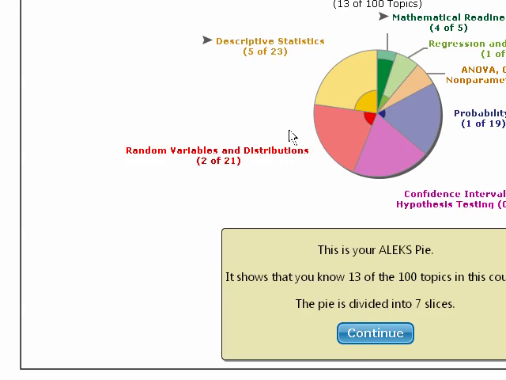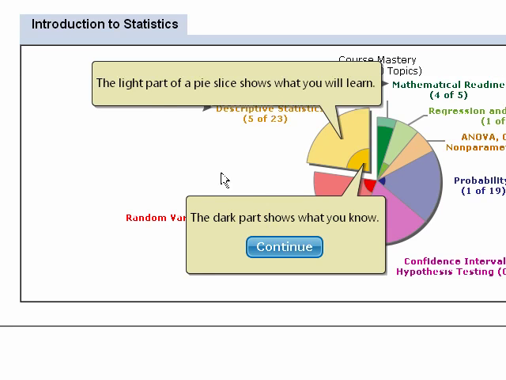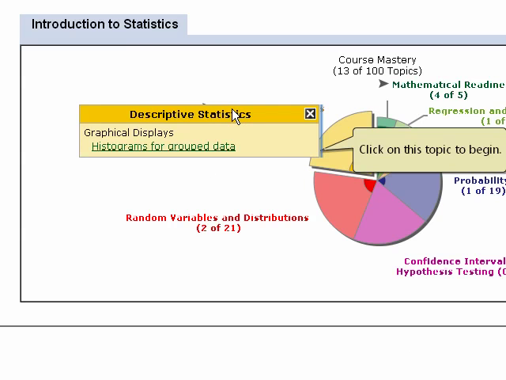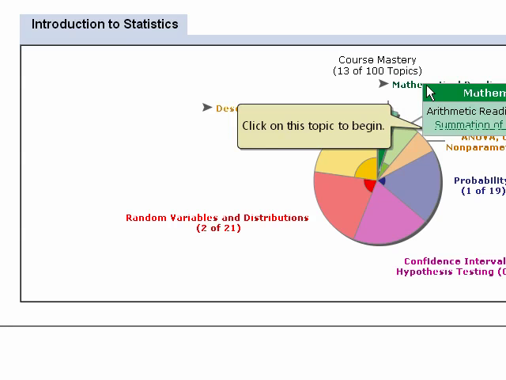So once you finish the assessment, Alex is going to teach you how to navigate through the course. It's telling you here the light part of the pie slice will show you what you're ready to learn next. So when you hit continue, your goal is to learn all the topics in this course by the due date. Anywhere you see an arrow, those are the topics you want to work on. Like here, if I click on this one, there's histograms for group data. Or how about this one, summation of index data. So you can click on that topic.